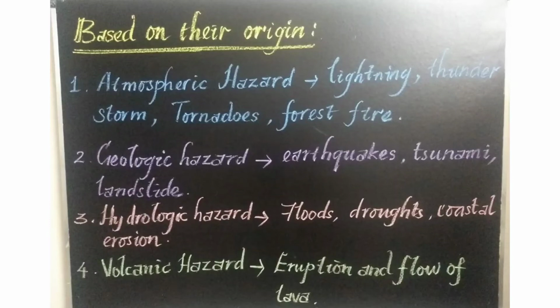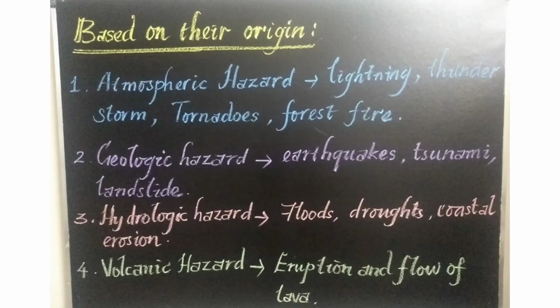The core is very hot and always in a molten form. There is a liquid form of molten magma. And it erupts through the cracks, fissures or fractures on the surface. Along with that heat and energy, it comes out erupting with fog and smoke. That is called the eruption of lava flows. That is called the volcanic hazard.